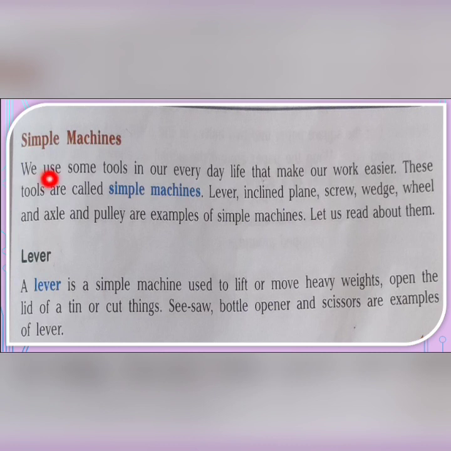We use some tools in our everyday life that make our work easier. These tools are called simple machines. They are what? Lever, inclined plane, screw, wedge, wheel and axle and pulley. Yes, these are the simple machines. Let us now know about them. First one is about lever.